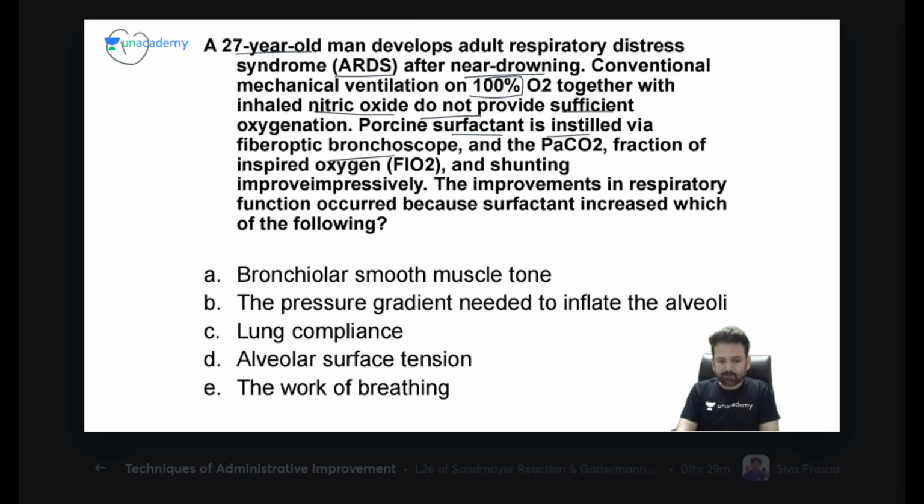As we know, in case of respiratory distress syndrome, we use surfactant, and PaCO2, fraction of inspired oxygen and shunting improved impressively. The improvement in the respiratory function occurred because surfactant increased which of the following? Options A, B, C, D, E. Just read the question first, then I will start the poll after 30 seconds.